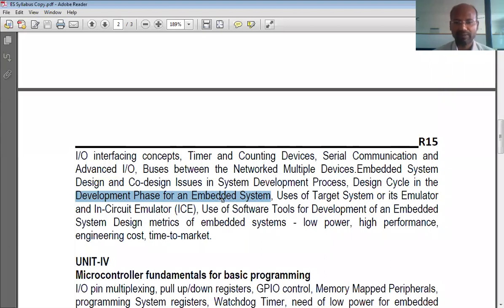There are standard models. We'll talk about those models when we take up this topic in unit 3. Next is the use of the target system or its emulator or in-circuit emulator. Emulator is a virtual lab.